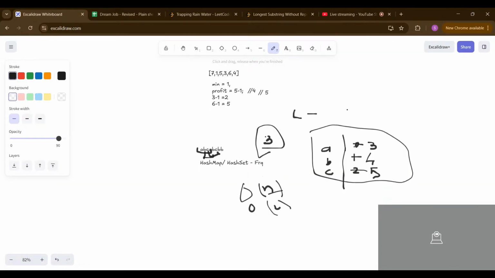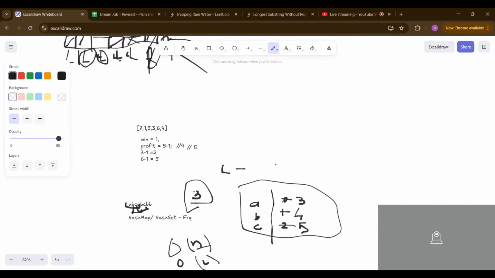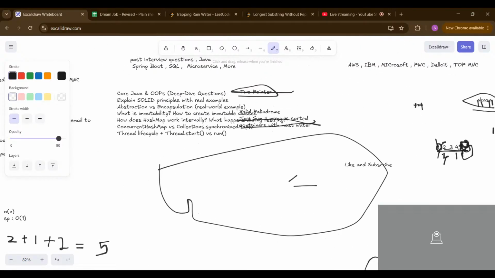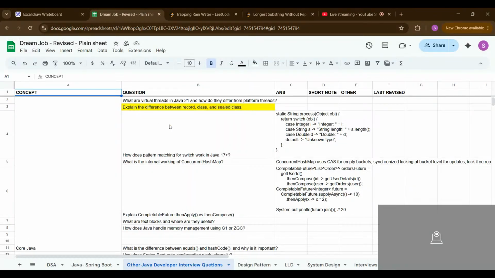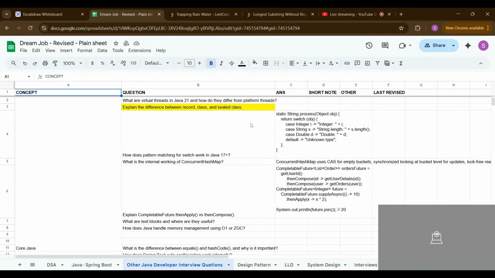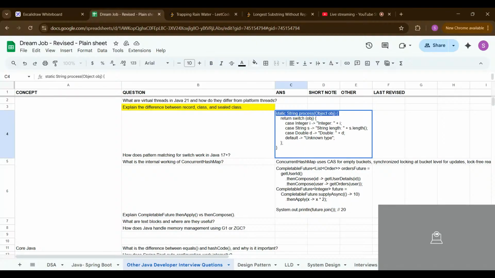Okay, so now we'll shift to the topic where we are going to learn the Java concepts. Let's look into our sheet to see what Java concepts we have. Let's start with this one: how does pattern matching switch work in Java? As you can see, I have created the answer for that.